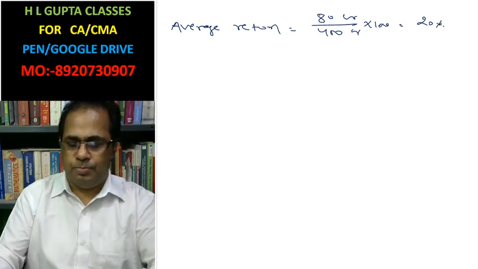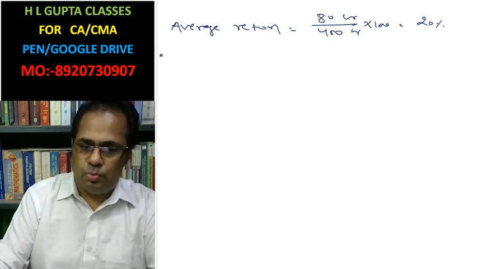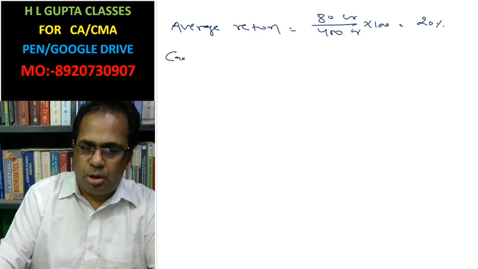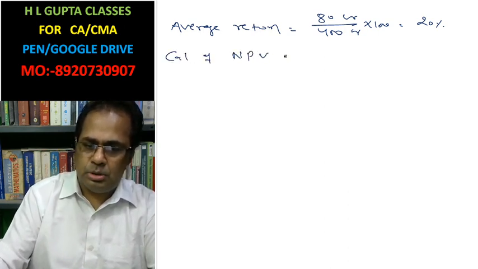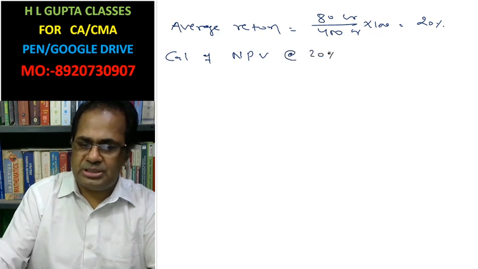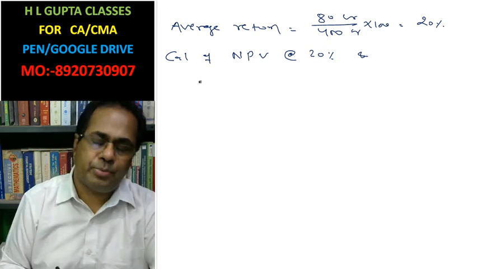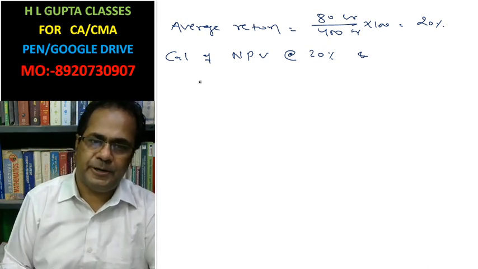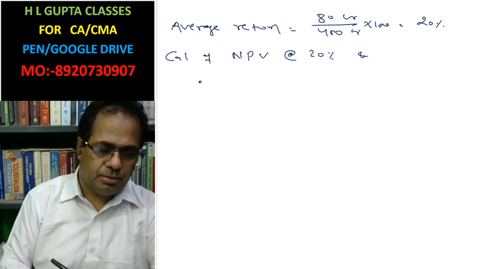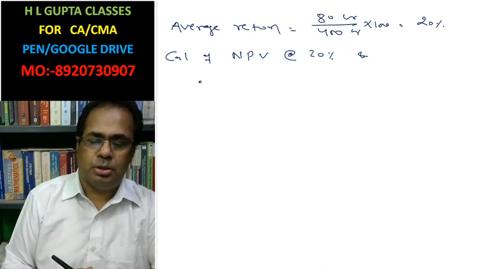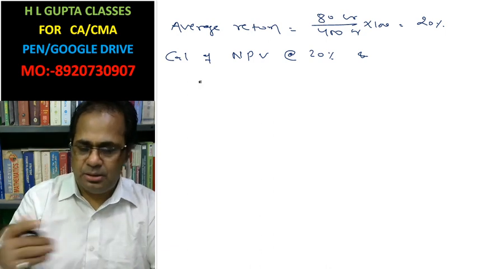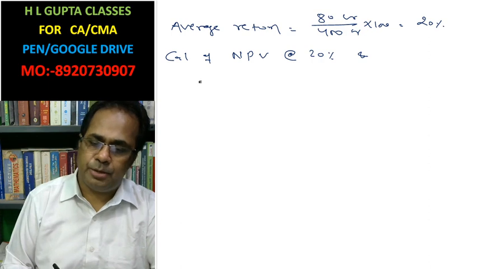Now, calculation of net present value at the rate of 20%, and the net present value at the other rate we can calculate by first finding the net present value at the rate of 20%.